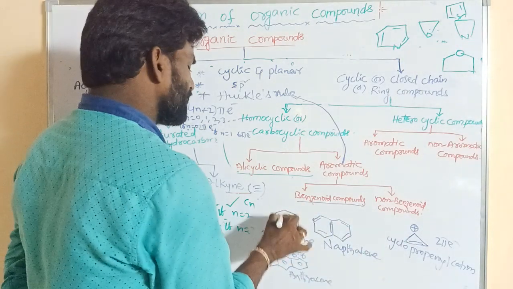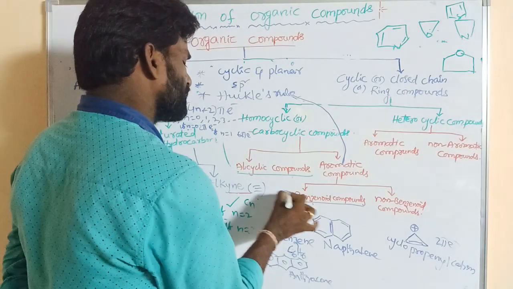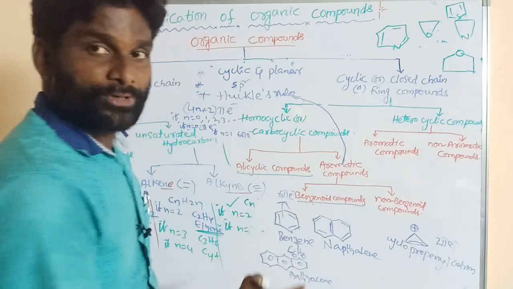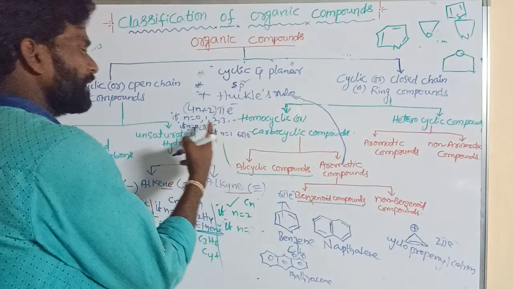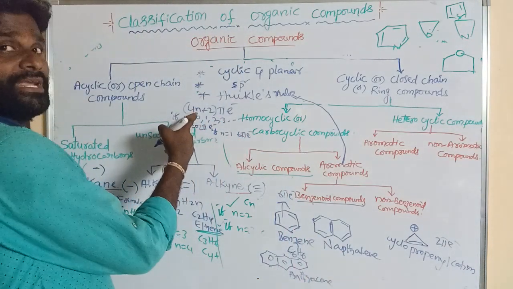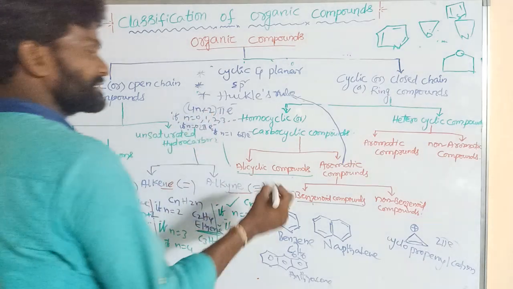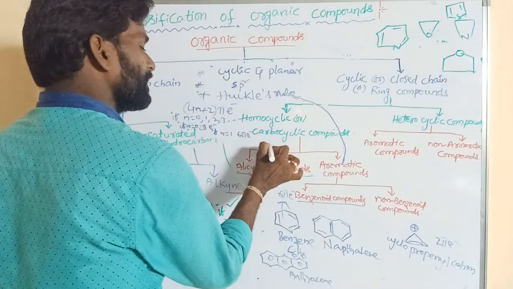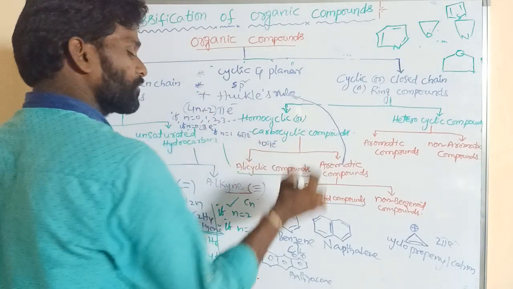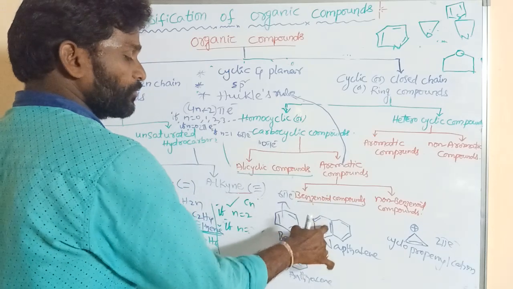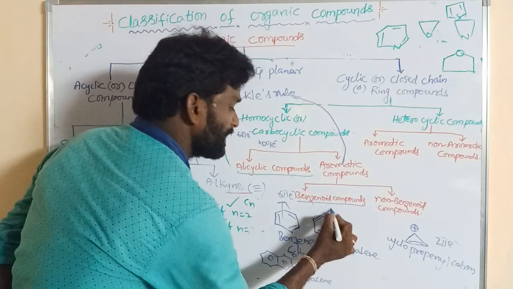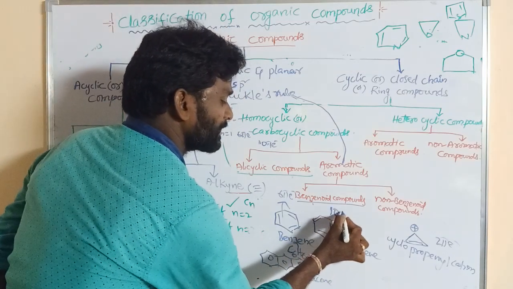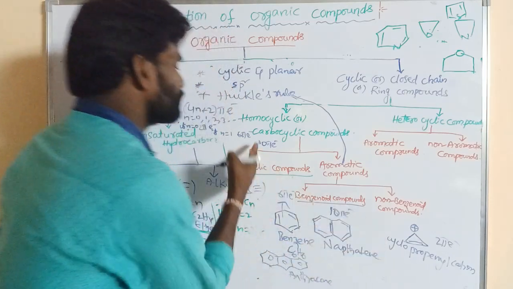It contains how many pi electrons? 6 pi electrons. How? It contains 3 pi bonds. It also obeys Huckel's rule. If n is equal to 2, 4 twos are 8 plus 2, 10 pi electrons. That obeys Huckel rule. In naphthalene, how many pi bonds? 1, 2, 3, 4, 5. 5 twos are 10. So it contains 10 pi electrons. So that obeys Huckel rule.